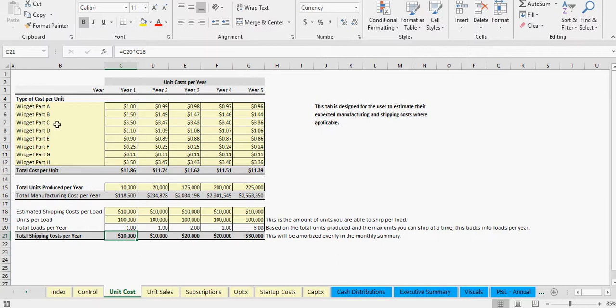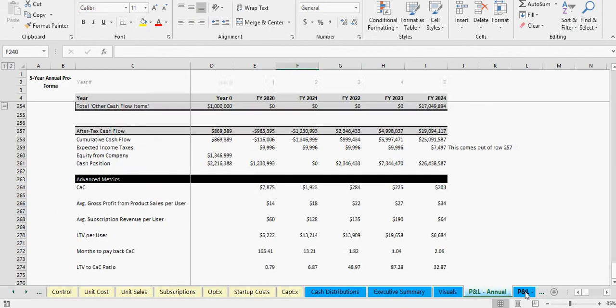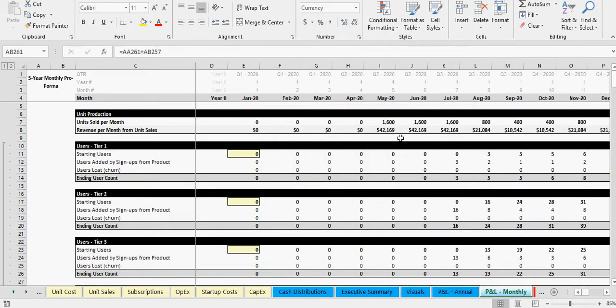All right, so the next part of this is unit sales. Now, let's say every time you make a unit, you might not sell that unit. So you can adjust for just that here. You can see we're assuming 100% of everything that's manufactured is going to be sold. Now, if you put in like 95, or let's say 80%, you can see on the P&L here, we're only selling 80% of what we've made.